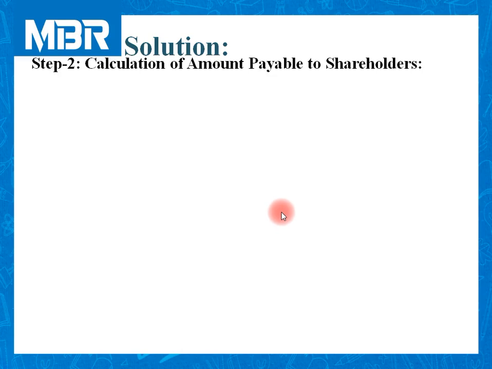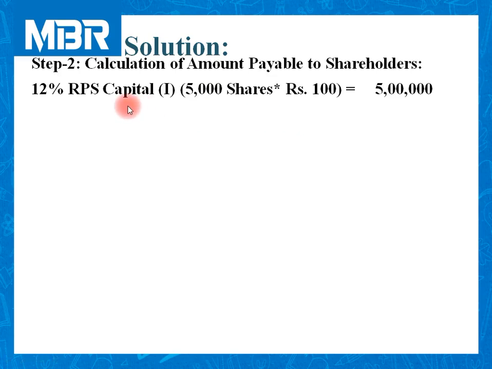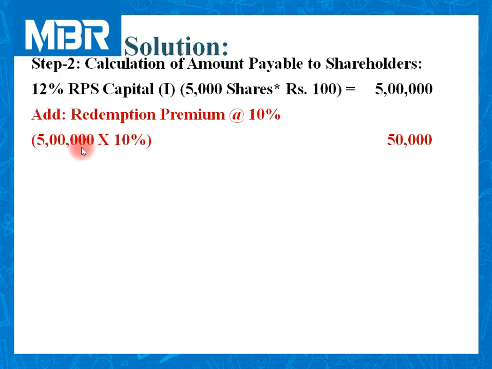Now we need to calculate the amount payable to shareholders. 12% RPS capital: number one, as per our solution, we have given reference number one. 5,000 shares multiplied by rupees 100, so total is 5 lakhs. As per information, we need to redeem our 12% RPS at 10% premium. So the amount of premium on 5 lakhs at the rate of 10% is rupees 50,000.